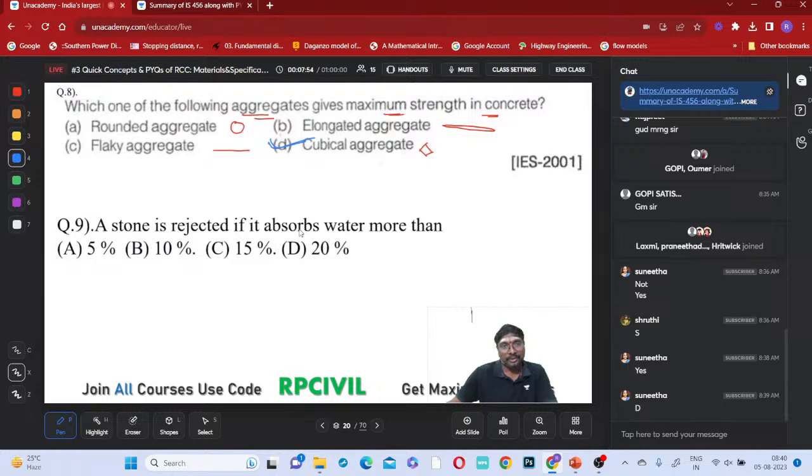A stone is rejected if the absorbed water is more than which percentage? That is 10%. If you observe, if the absorbed water is more than 10%, the stone is rejected.